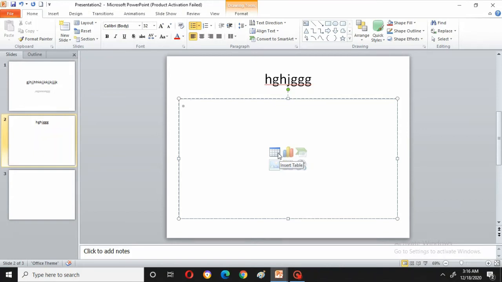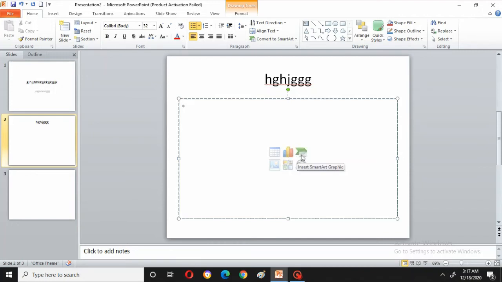Insert table, that means table we have already learnt in Word as well as Excel. Already you know how to create a table. Just give a click on it, and the table will be created. Can you see this, insert chart? Chart also you know how to create. If you have the data, you can select the data and create the chart.